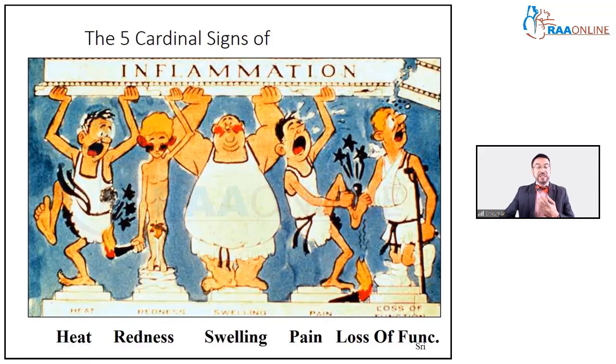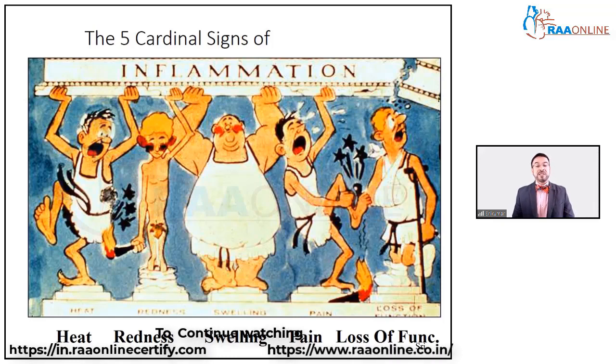This picture would actually help you to easily understand the 5 cardinal signs of inflammation. And the 5 cardinal signs of inflammation are remembered in Latin as calor, rubor, dolor, tumor, and functio laesa, which is quite important for you in all specialties, whether it be medicine or surgery or obs-and-gyn or pediatrics or orthopedics. You see the same 5 cardinal signs in every disease.